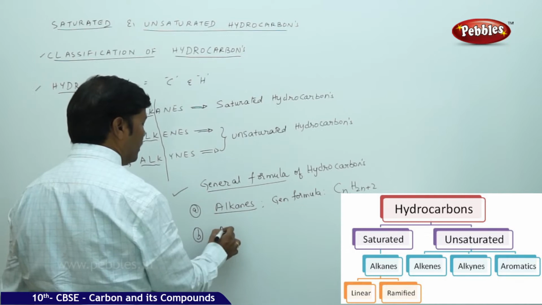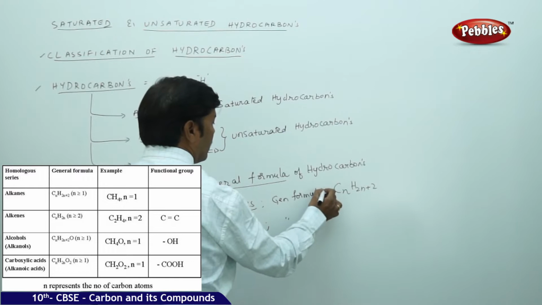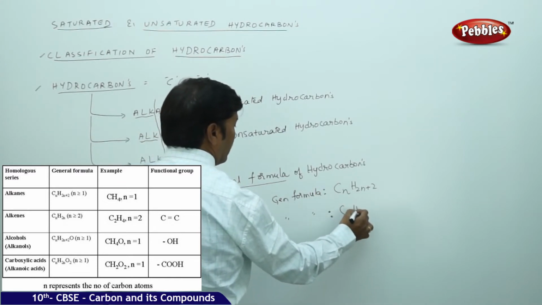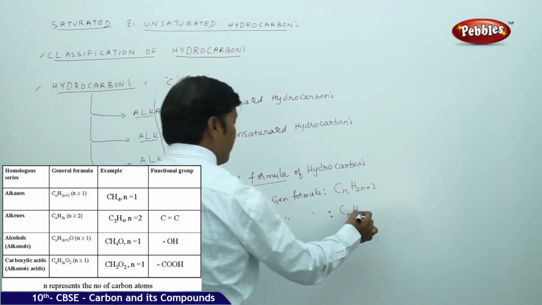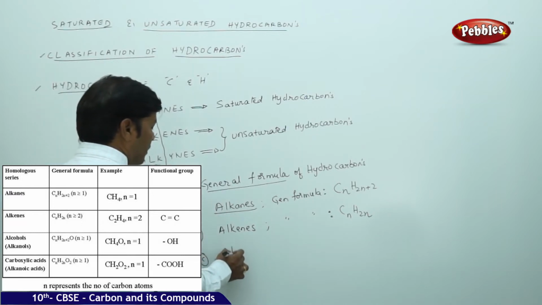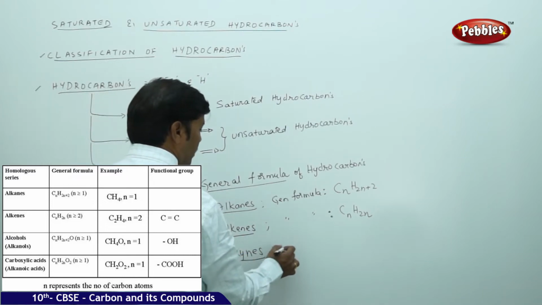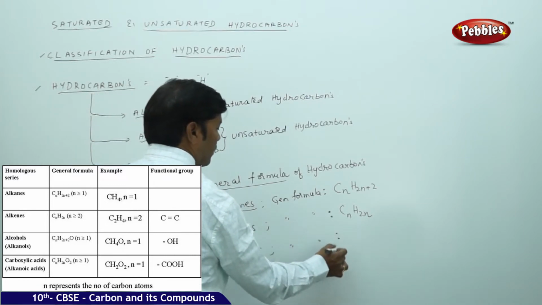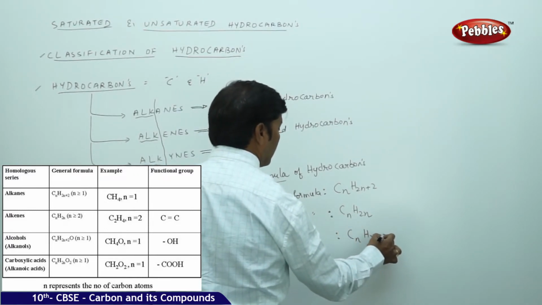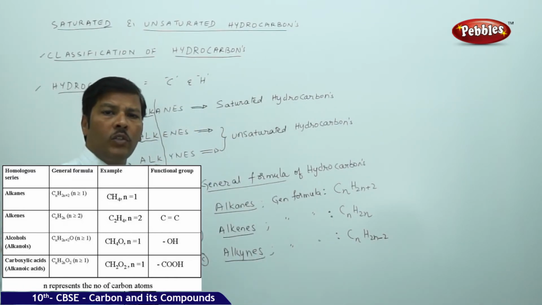For alkenes, the general formula is CnH2n. Again for alkynes, the general formula is CnH2n-2. CnH2n-2 is the general formula.